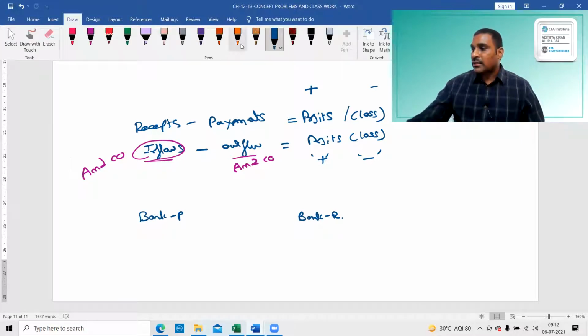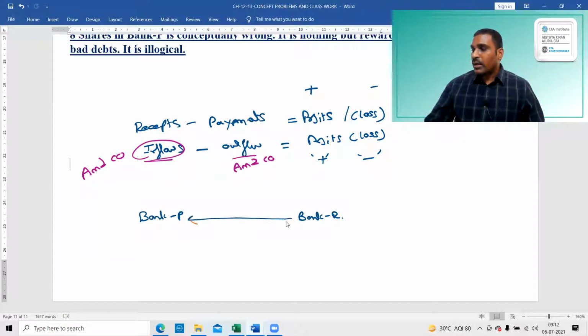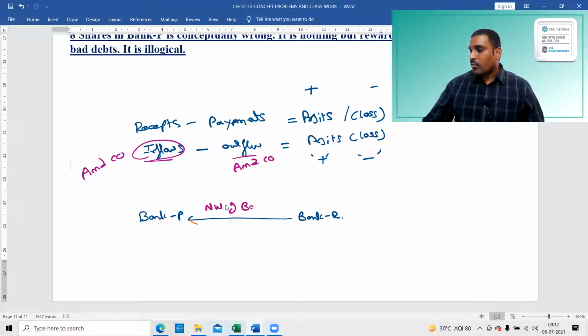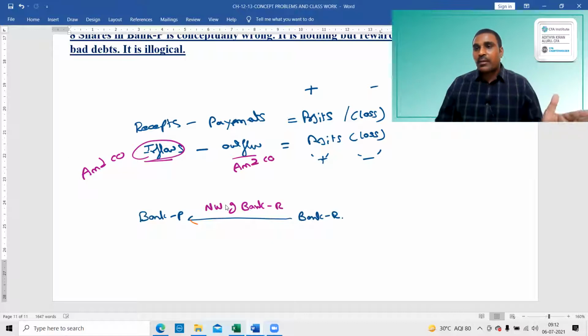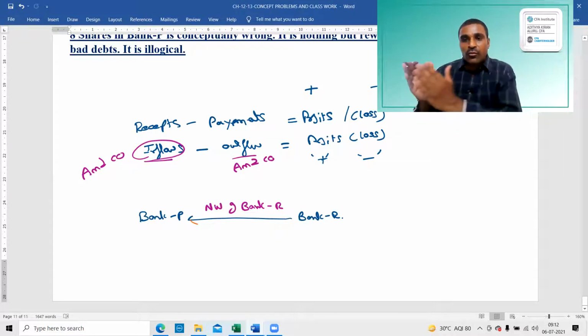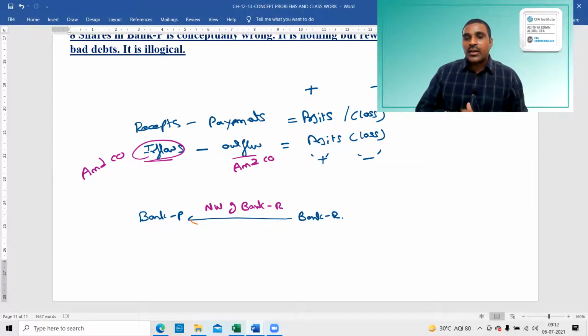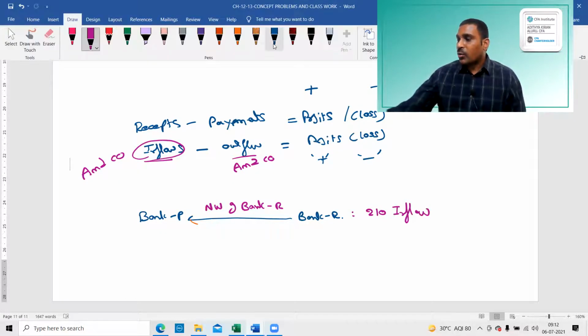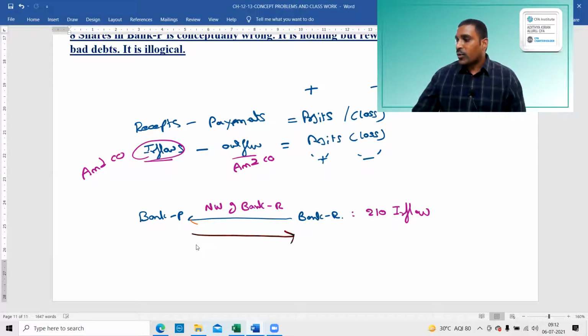So I am preparing the balance sheet of Bank P. What is the inflow to Bank P? It is the net worth of Bank R, because Bank R is getting merged with Bank P. Therefore, Bank P is getting the total net worth, that is 210, as the inflow. And in return, what is Bank P giving to Bank R? 1.75 lakh shares. That will be the outflow, 17.5.